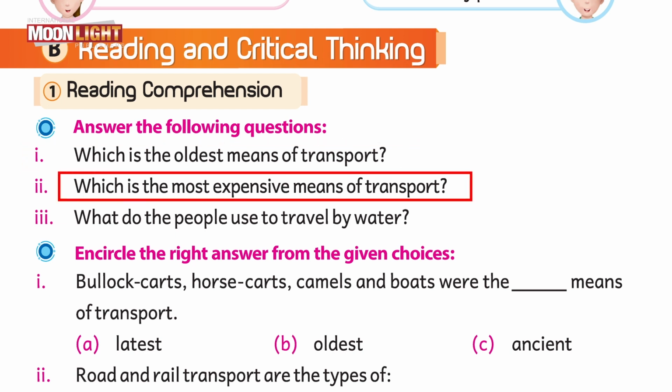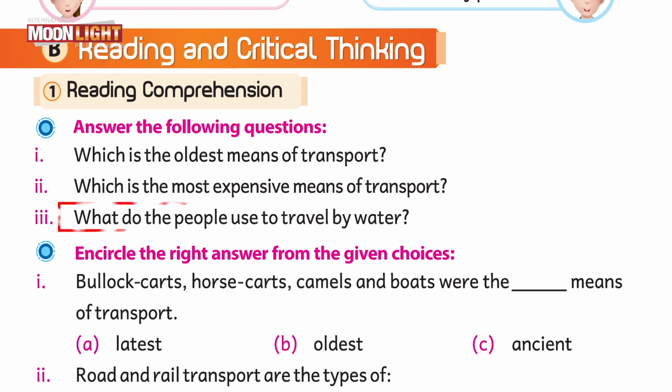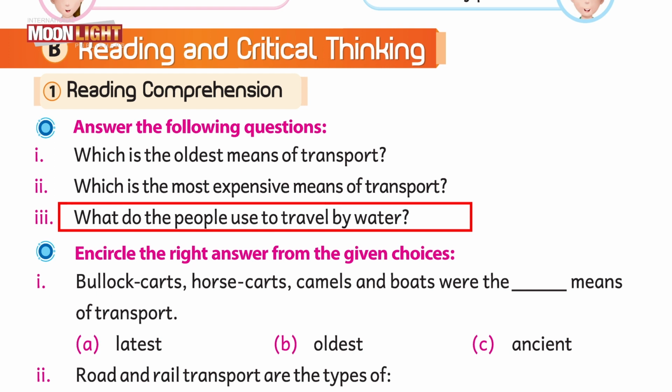Question number 2. Which is the most expensive means of transport? And yes, obviously, air transport is the most expensive means of transport. What do the people use to travel by water? And yes, students, people use ships, boats, submarines and yachts to travel by water.